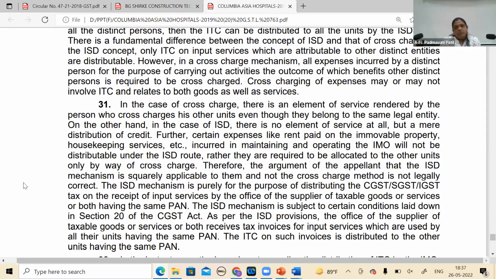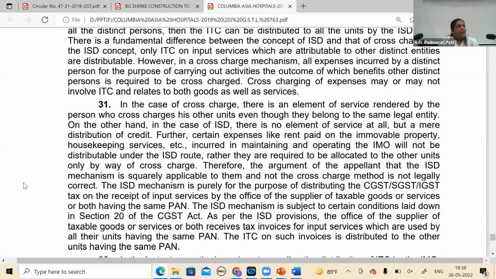So I think, although this ruling is there, they have considered all the aspects, ISD, cross charge, and ultimately they have come to a conclusion, rightly or wrongly, it's an advance ruling. It has been challenged also, but in the Karnataka High Court there is still no outcome. But personally there are two things I feel. One is this aspect of distinct person under section 25(4), which we were saying is only for the purpose of GST.